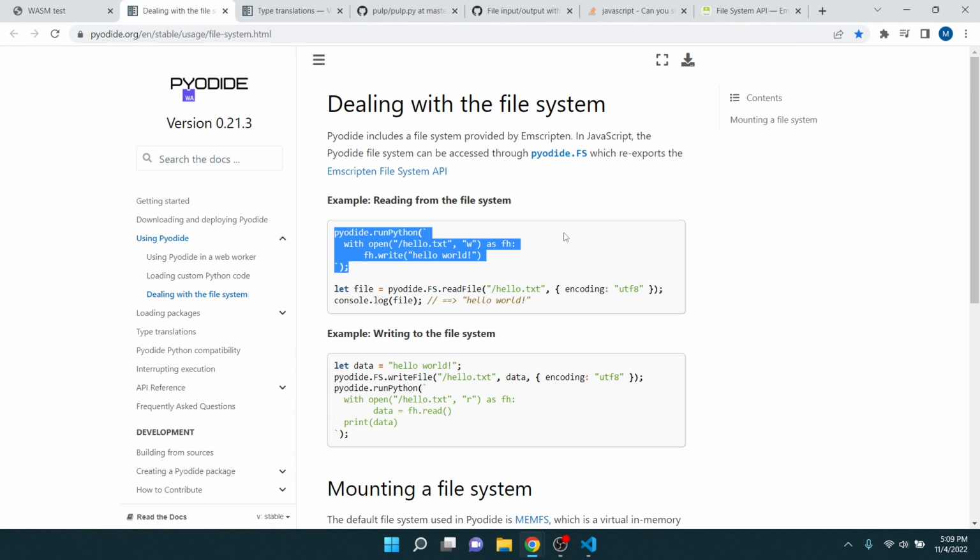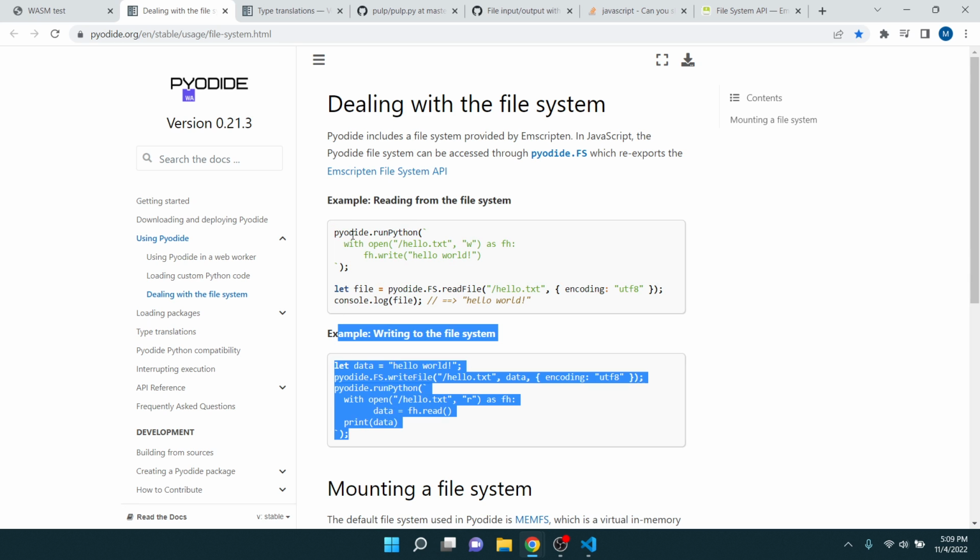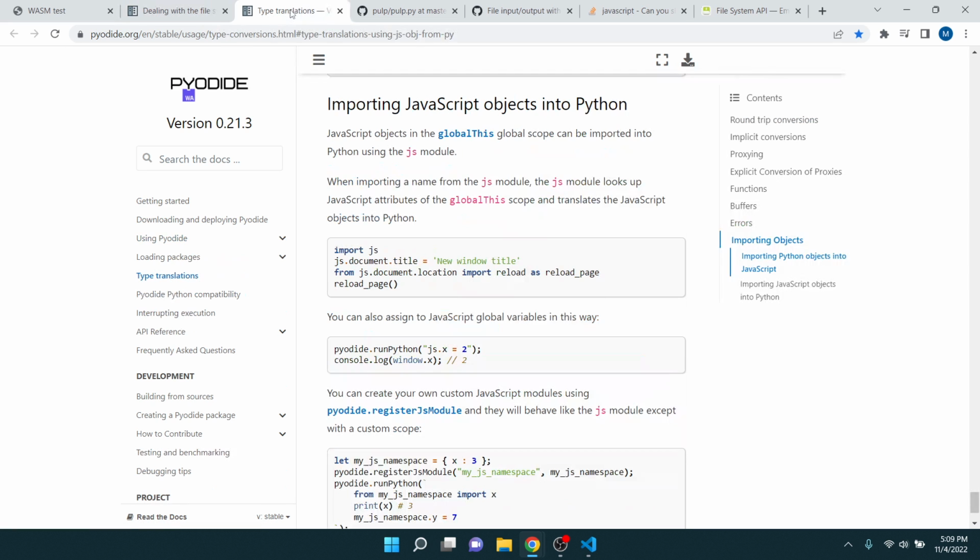It's weird, as I read this before, and I guess I didn't read it well, but I thought you could only write the file system from JavaScript, which is what I got out of what I was reading.